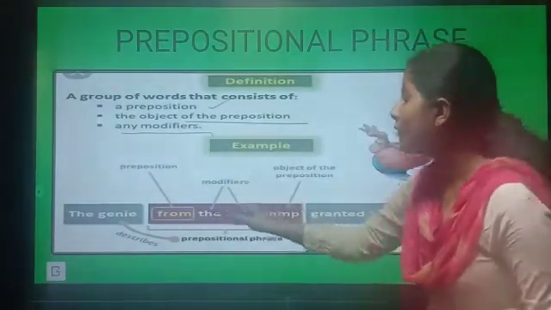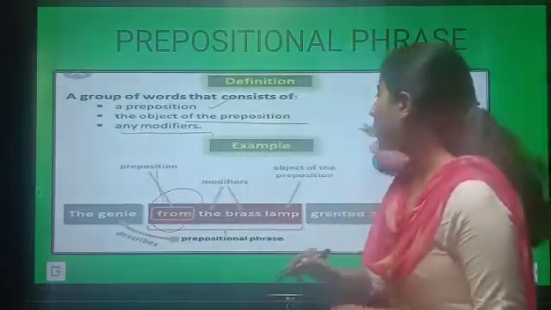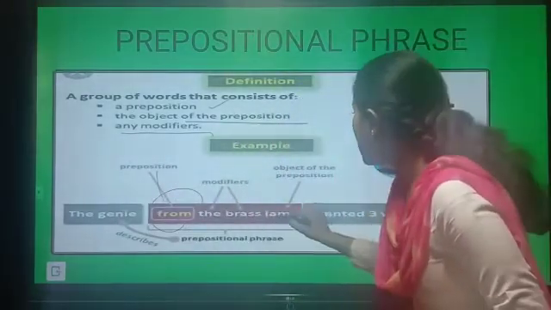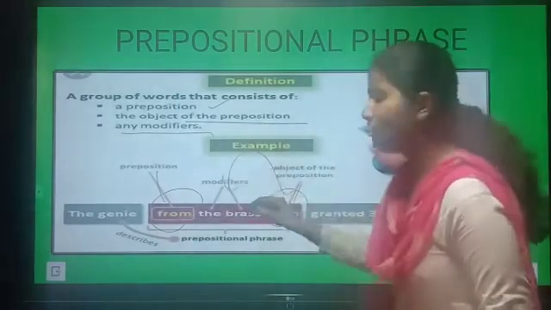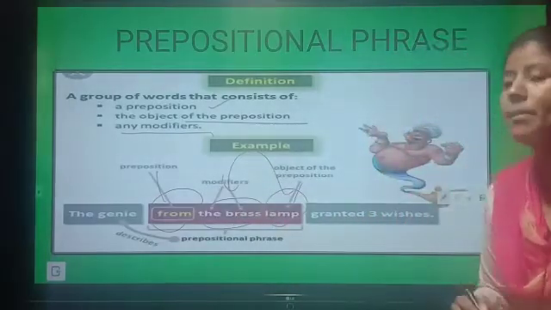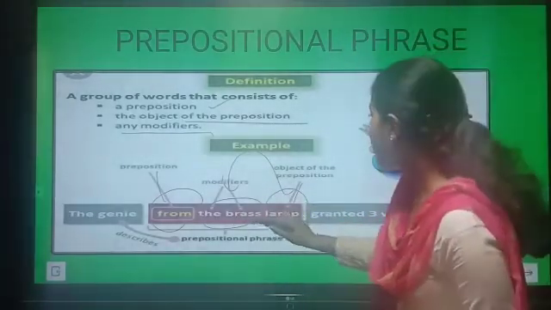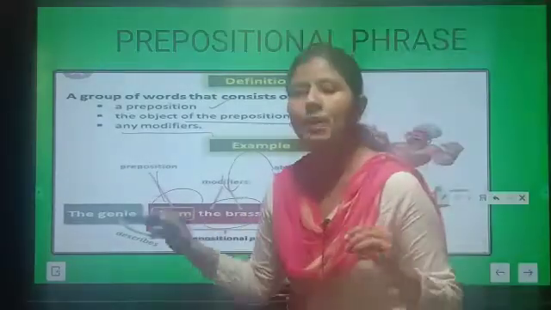So you can see that from is the preposition, and along with the preposition you can see that the lamp is the object, and we are modifying the lamp with this adjective, that is the brass. So the brass is the modifier, lamp is the object, and from is the preposition.